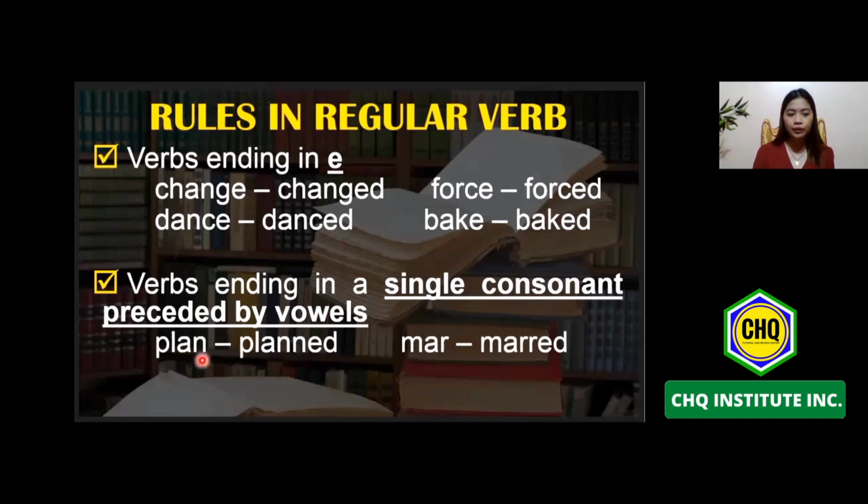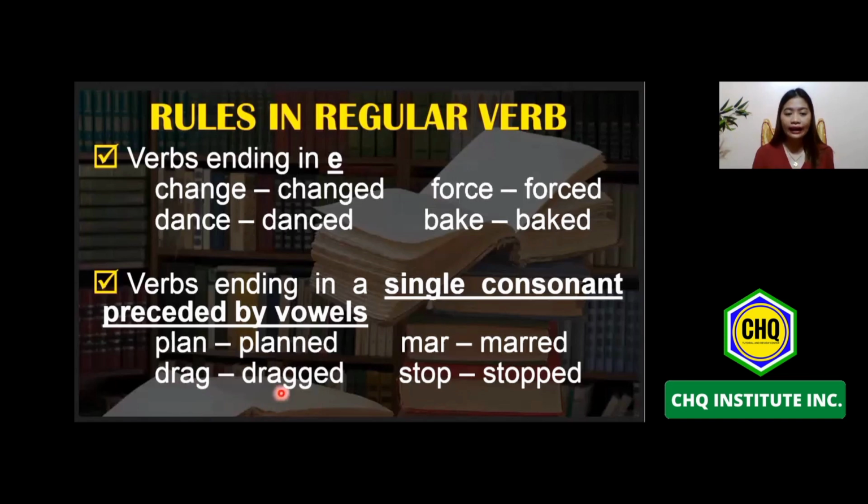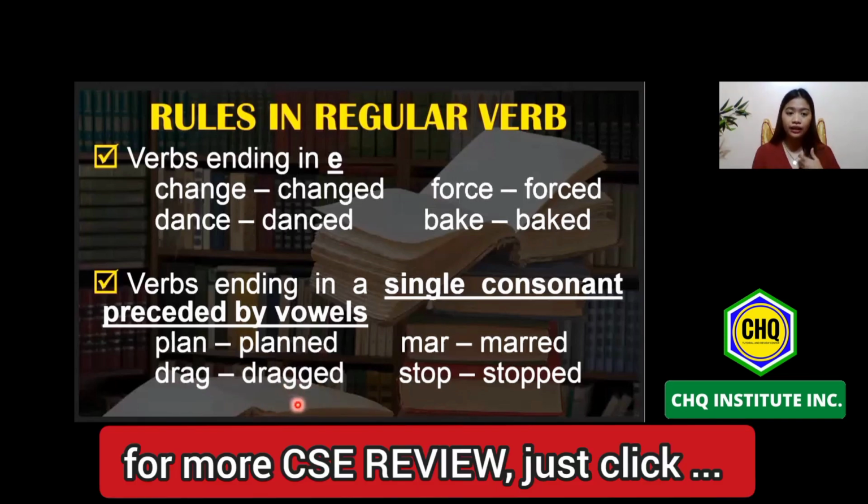So, plan ends with consonant N, and consonant N is preceded by the vowel A. So, therefore, we need to repeat the consonant N, and then we need to add ED. So, therefore, we have planned. Next one, drug. So, drug ends with a consonant G, and the consonant G is preceded by a single vowel U. Therefore, we added another G, or we repeated the consonant and then added ED to make it in the past tense, and so on and so forth.